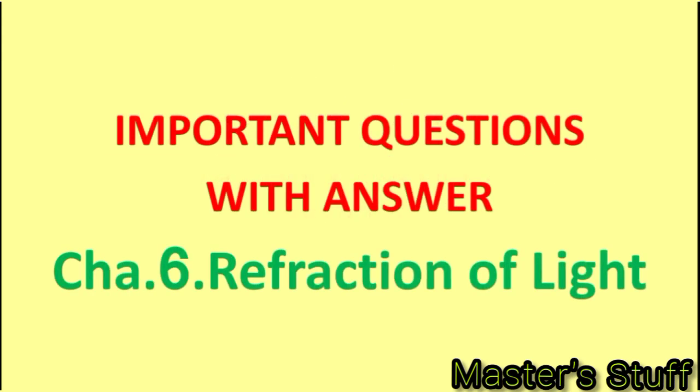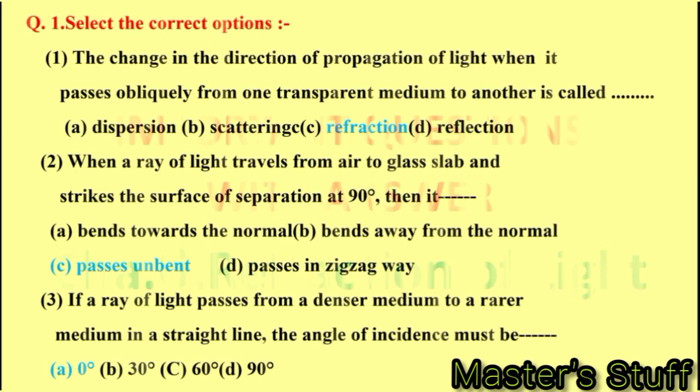In this video we will study important questions with answers from chapter number 6, Refraction of Light. First question, select the correct options. The change in the direction of propagation of light when it passes obliquely from one transparent medium to another is called refraction.